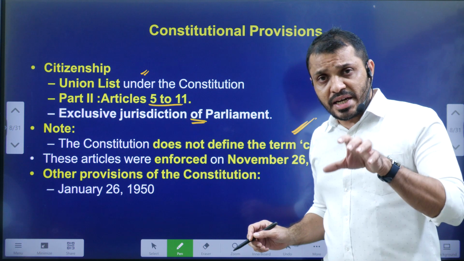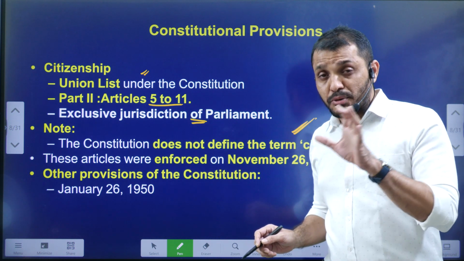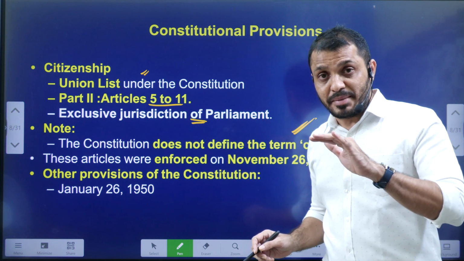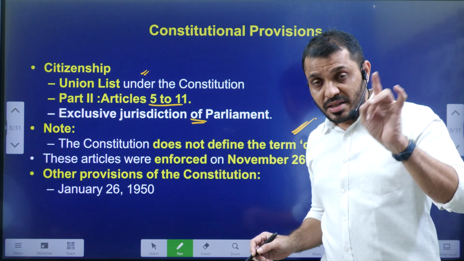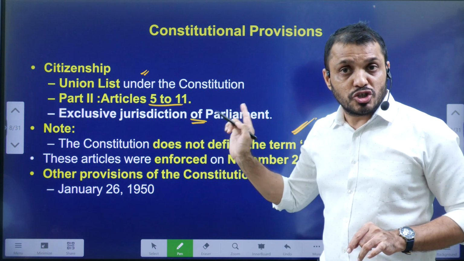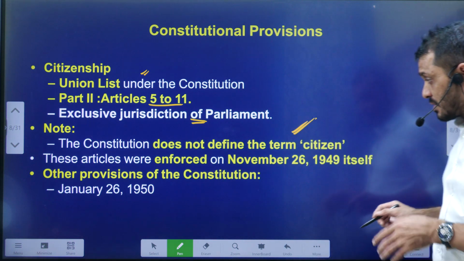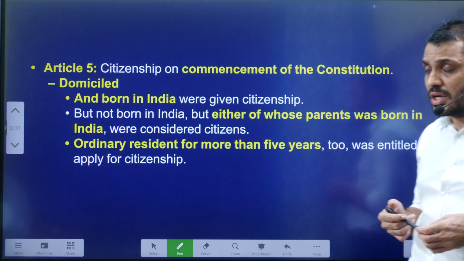And students, our Indian Constitution was implemented from 26 January 1950. But some provisions were implemented immediately from 26 November, the day when we adopted it. One of such provisions was citizenship. Citizenship was implemented from 26th November 1949 itself. Okay, you have to understand that from an examination point of view.